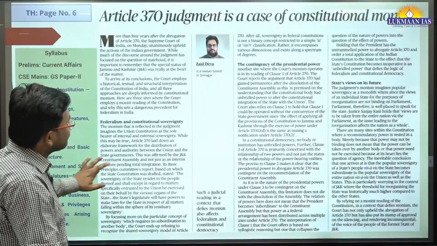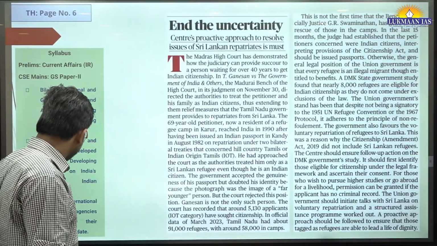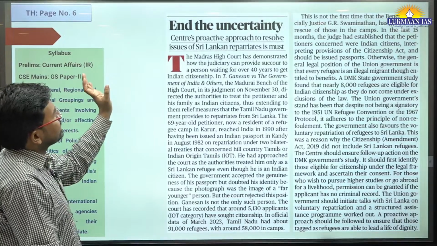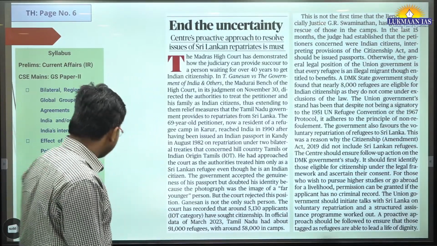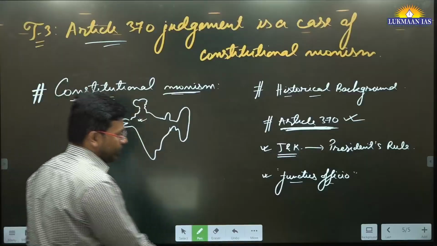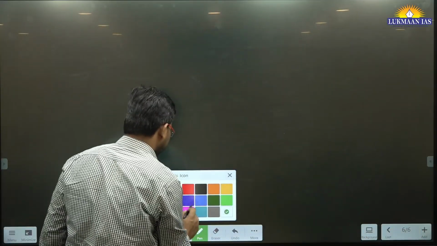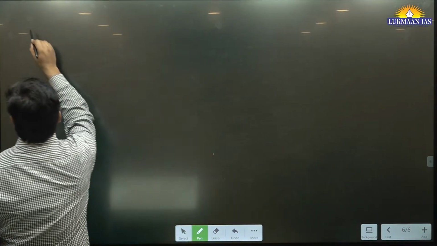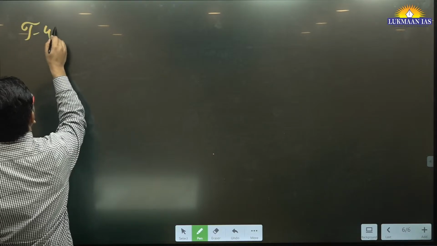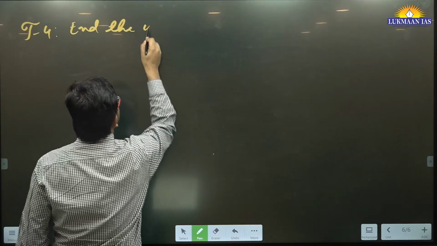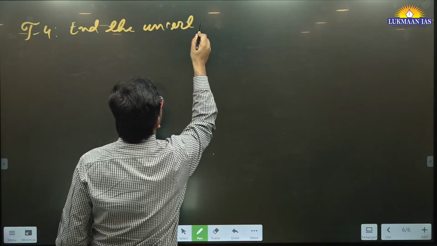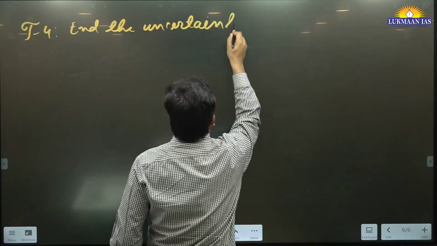With this, let us now quickly go to another article. This article says, "End the uncertainty." Let us understand this article quickly. This is a very short article. Topic number 4, end the uncertainty.